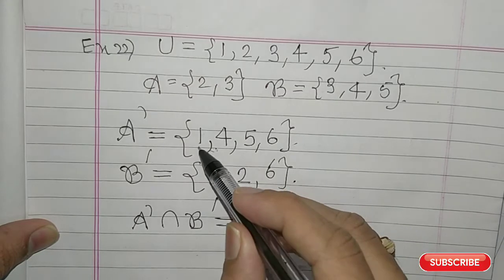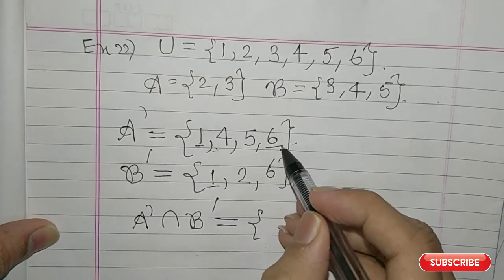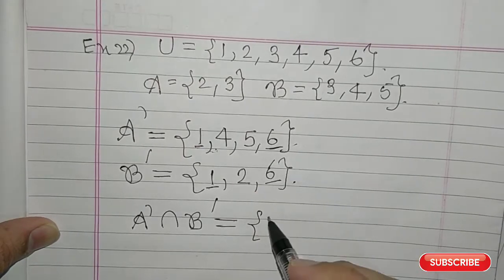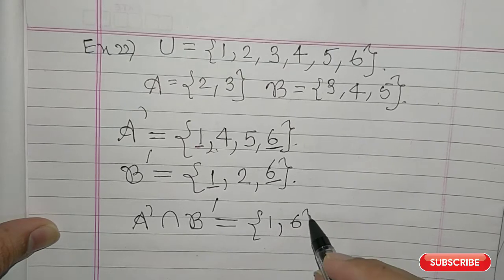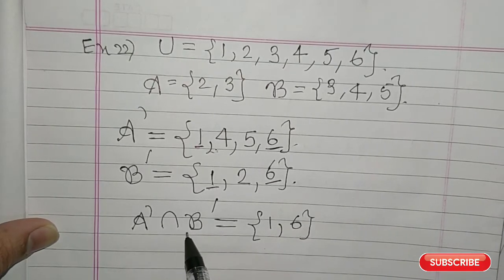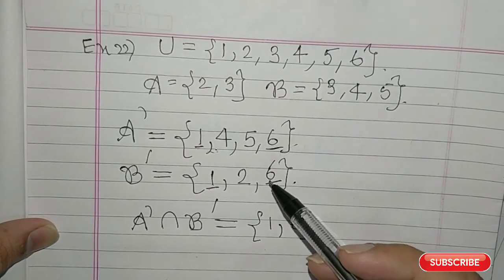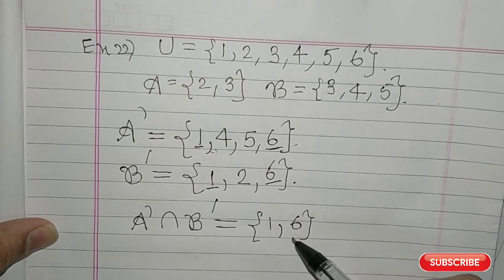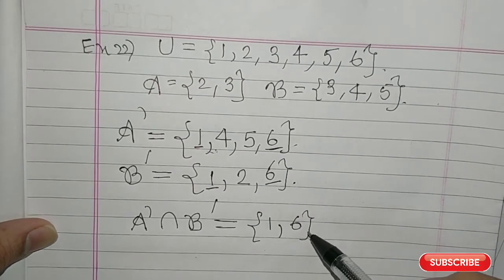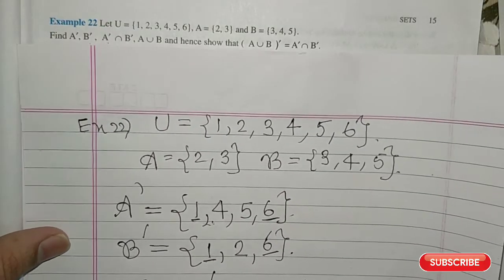The first element common is 1, and then the next element common is 6. So the elements in this set will be 1, 6. Now what is the next that we have to find?